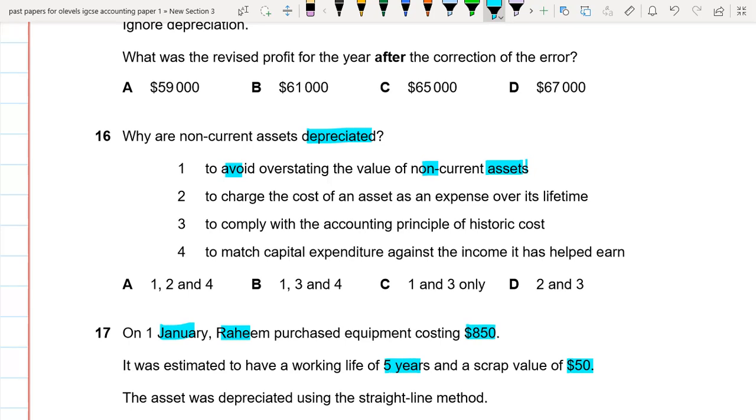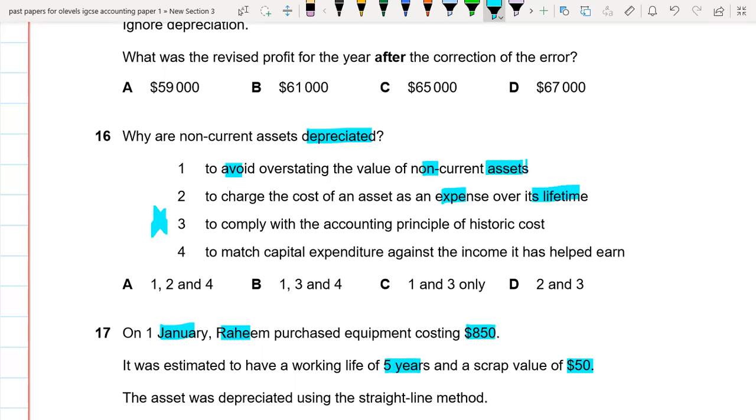So in option two, to charge the cost of an asset as an expense over its lifetime. Yes, because depreciation is an expense for our income statement. To comply with the accounting principle of historic cost. No, basically in historic cost, we will only record a non-current asset on its cost. But in this particular case, we are recording the non-current asset at the net book value, not at the cost. So this is not the right option.